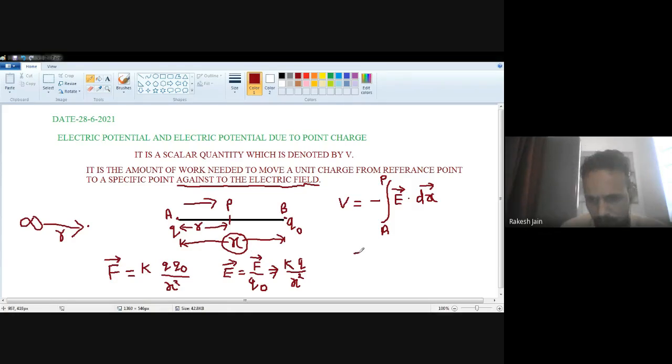Now if we put this in the formula, let's suppose point A is denoted by infinity, and this is any point which is separated at a distance r. Let's suppose a race starts from the 0 point. See this example: infinity or 0, whichever it is called. If some person reaches here, and the total distance is 5 meters, then what is this distance?